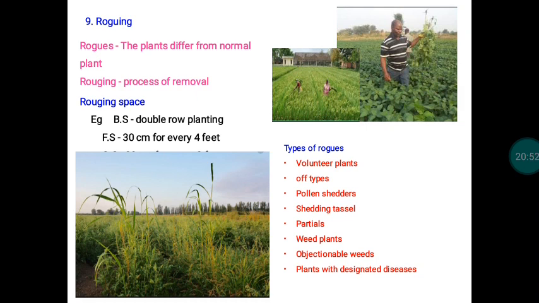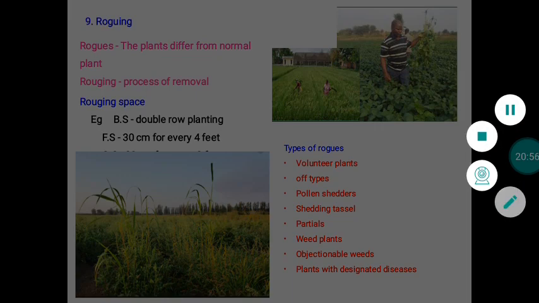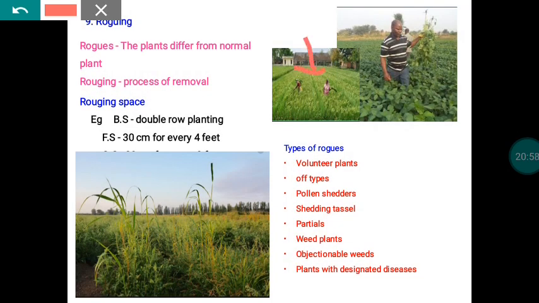For this purpose, we have to get into the field and verify all the plant material available in our field. If anything is found variant or deviant when compared to your seed crop, that material needs to be removed. So that is a very important thing.